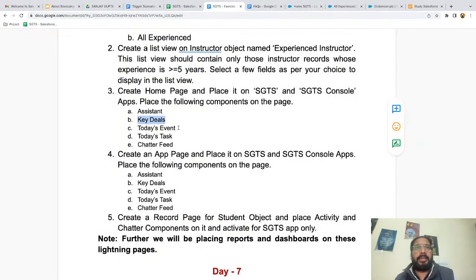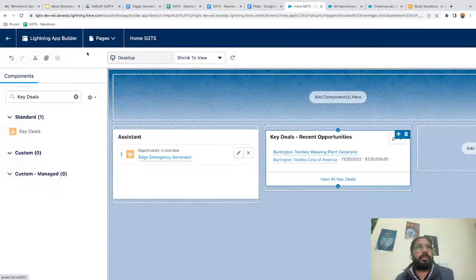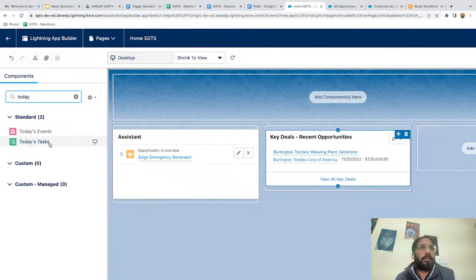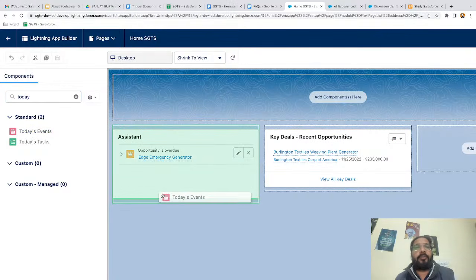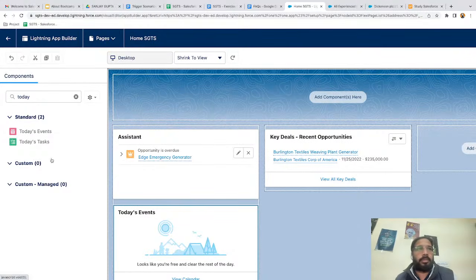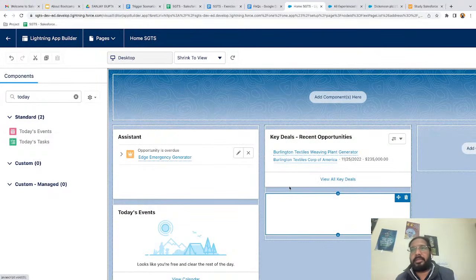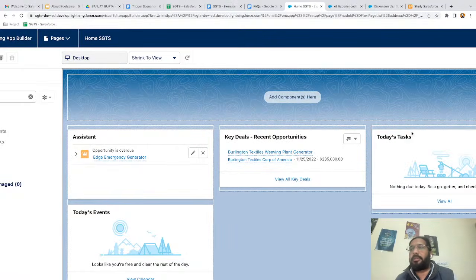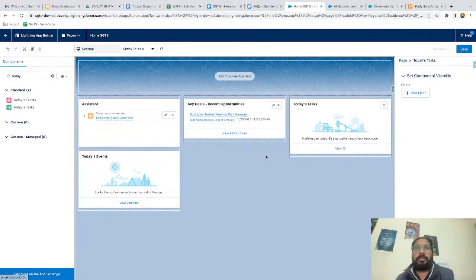Then next, today's event, today's task. If you want to search for them, you can do it like this. And if you want to place two components in one section, that is also possible. Today's event, today's task. This way also you can place them, or if you want to move one to the next section, that is also possible.